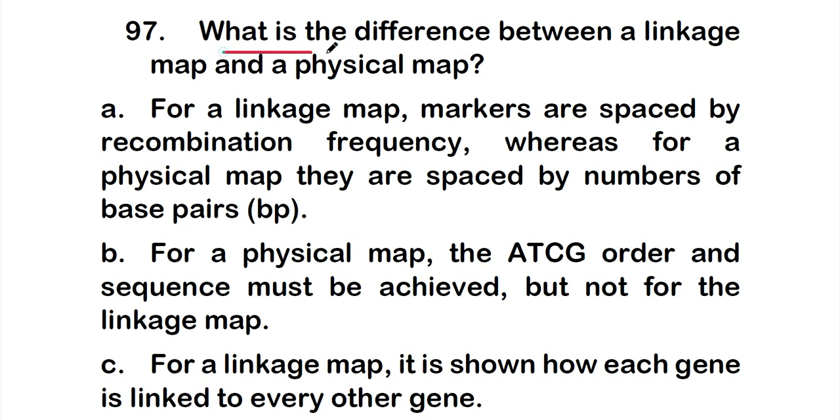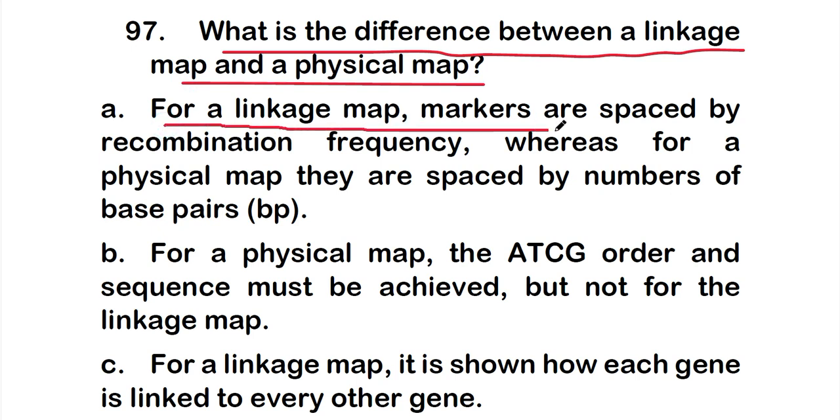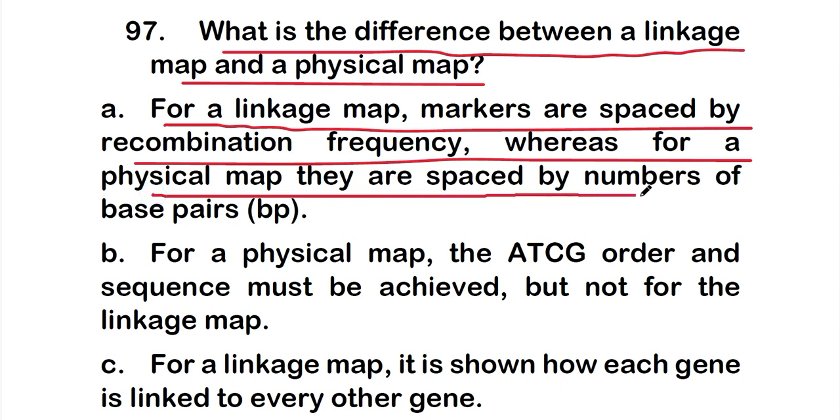It is, what is the difference between a linkage map and a physical map? So options are option A, for a linkage map markers are spaced by recombination frequency, whereas for a physical map they are spaced by numbers of base pairs.